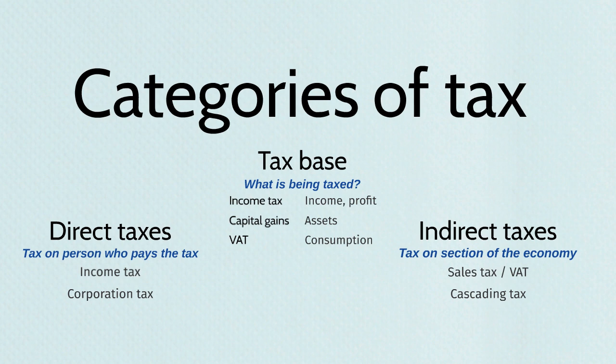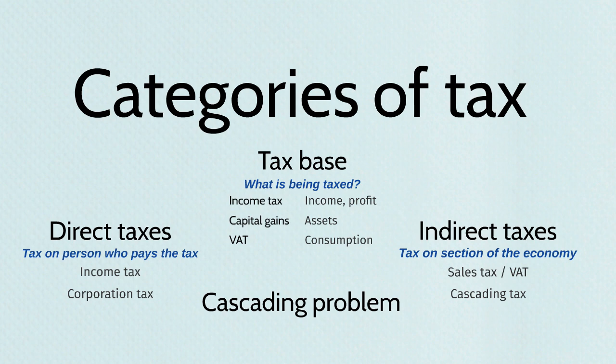Okay, so to give you an example, when the factory buys goods from the raw material supplier, tax is paid at that stage. And then when the factory sells goods to the wholesaler, tax is paid by the wholesaler at that stage. And then when the wholesaler sells to the retailer, tax is paid at that stage. And for that reason, it's called a cascading tax. And it does lead to a bit of an issue with indirect taxes. And we end up with something called the cascading problem, because we are paying taxes at every stage in the supply chain that can have an impact on the end consumer.